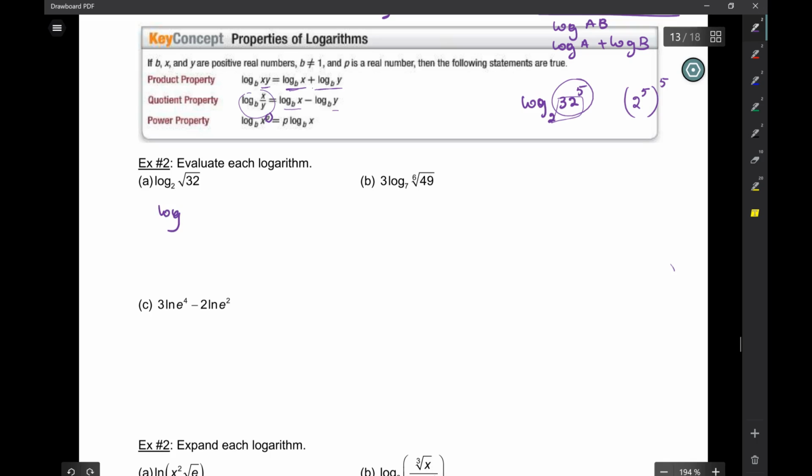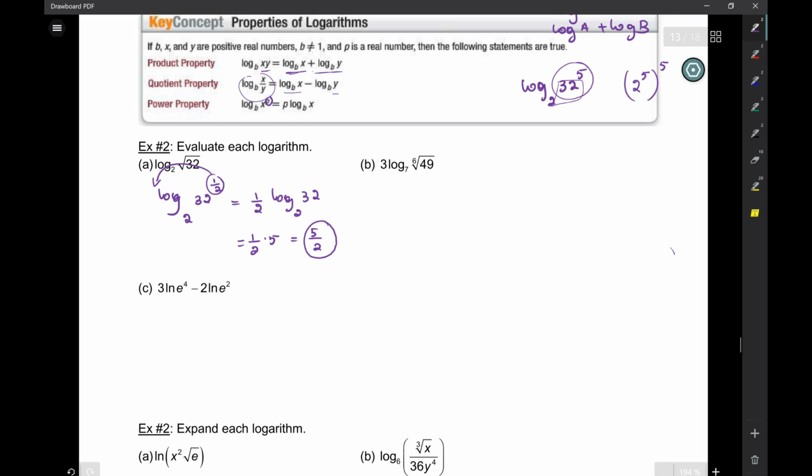If a logarithm is an exponent, I want to work with exponents. So log base 2 of 32 to the power of half. My half would come down. This is half log base 2 of 32. And that's half times 5, 5 over 2. Okay?